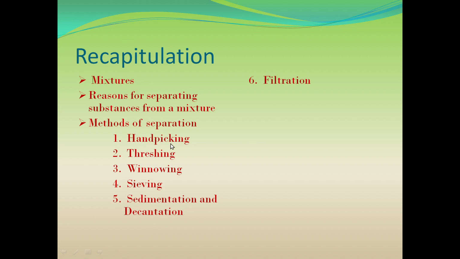Hand picking is a very basic method of separation. Threshing is a method of separating harder substance from the softer substance by beating or tossing. Then we did winnowing. Winnowing is a method of separating heavier and lighter components of a mixture with the help of wind or blowing air. Next we did sieving. Sieving is a method of separating substances of different sizes using a sieve or strainer.